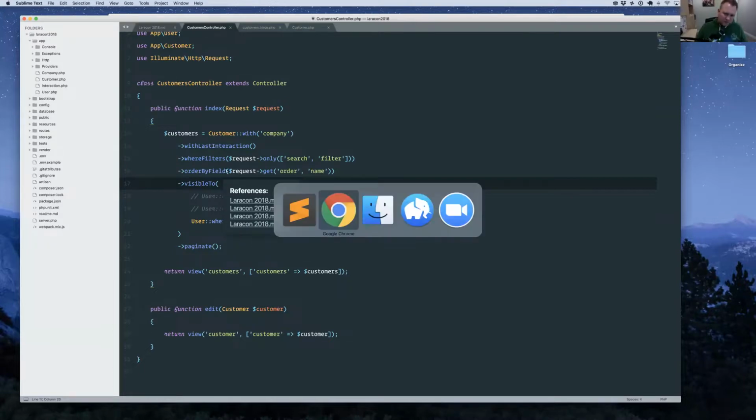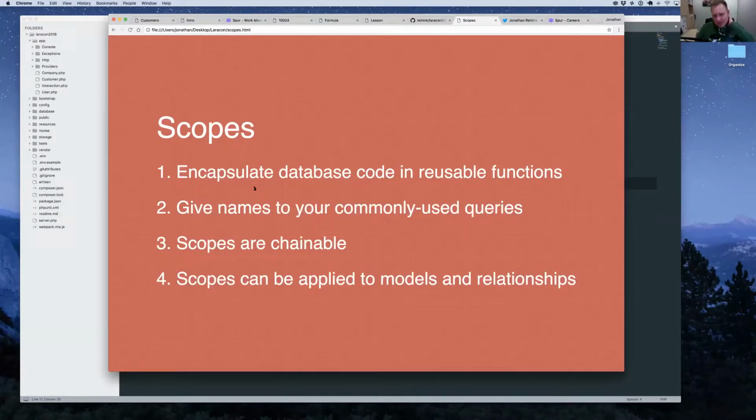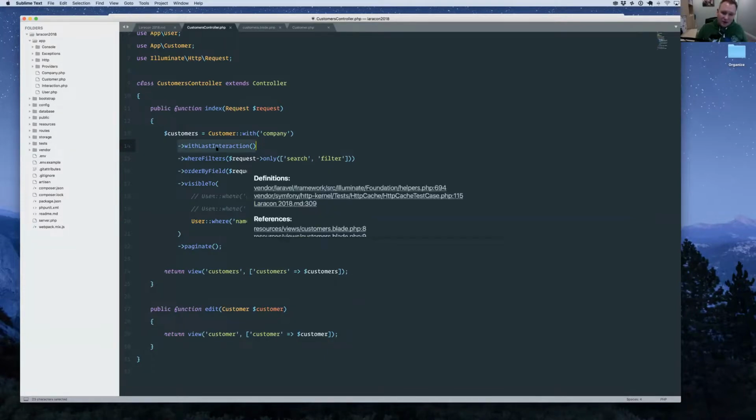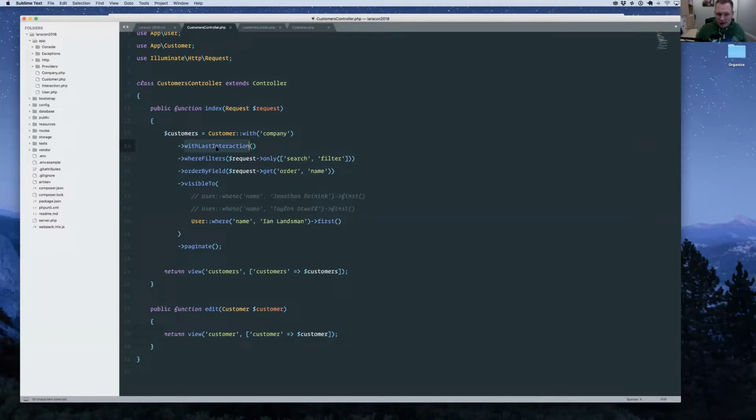The other thing I love about scopes is they give you names to your commonly used queries. So in this situation, we're not putting a whole bunch of this crazy sub-select stuff right in here. We're just saying, give me the last interaction. That's all I'm looking for. It's really easy to read when I look at this controller code. And same with the filters and the order by the field and the visible to.